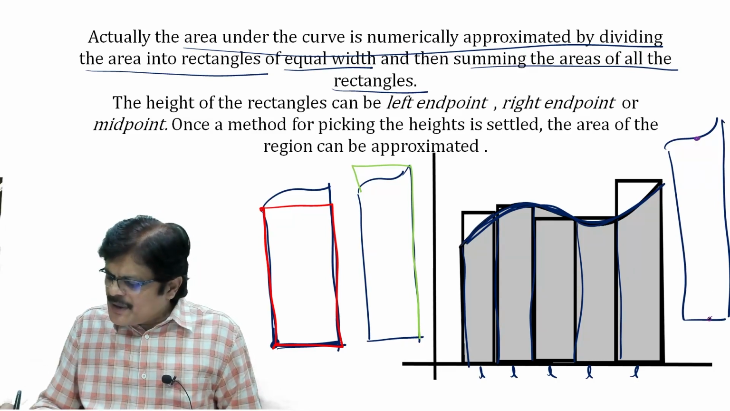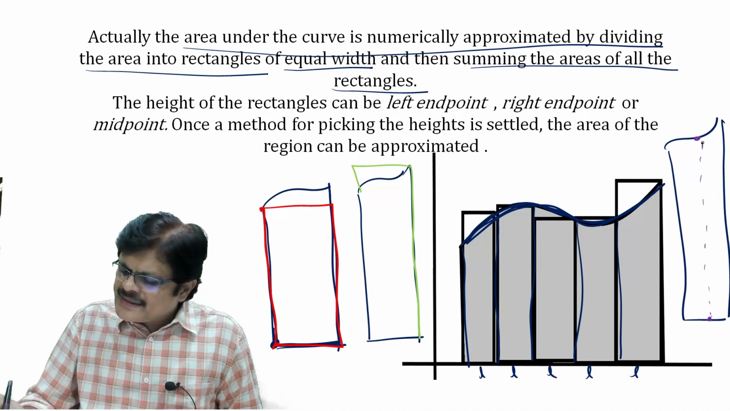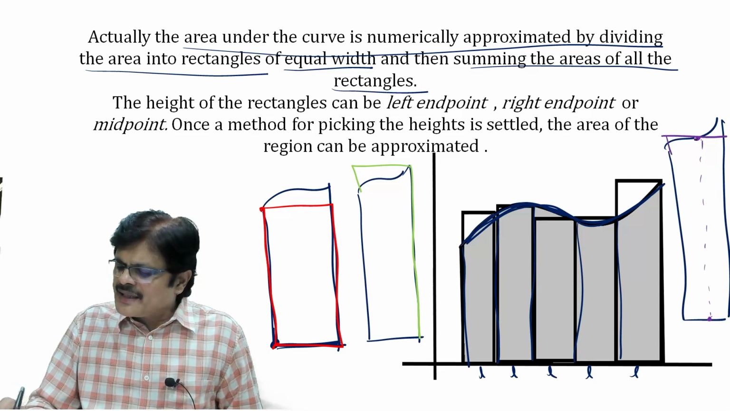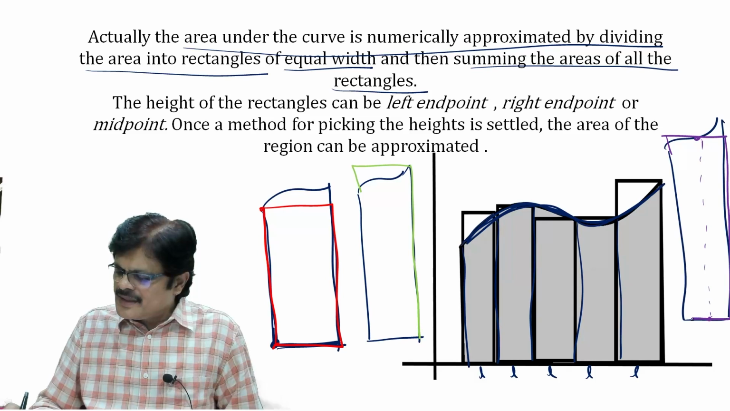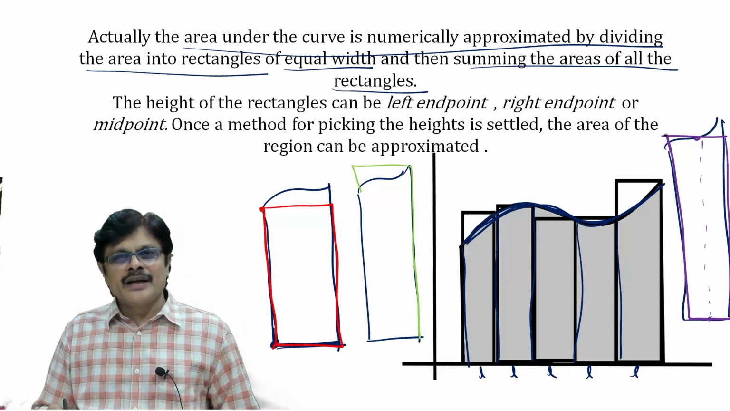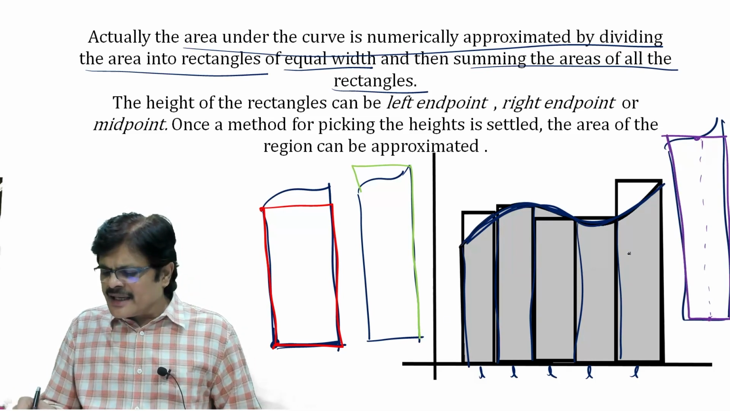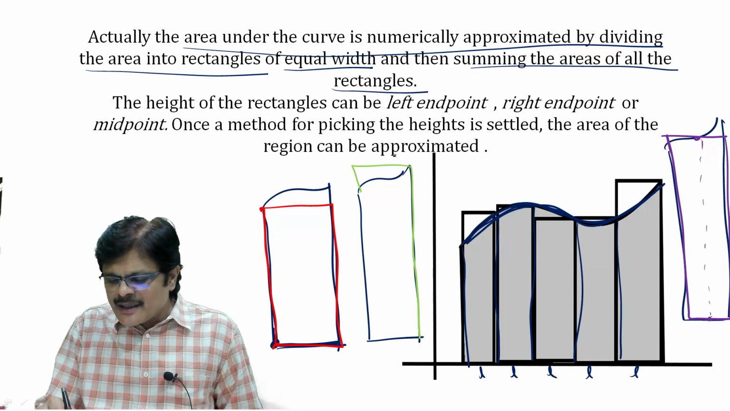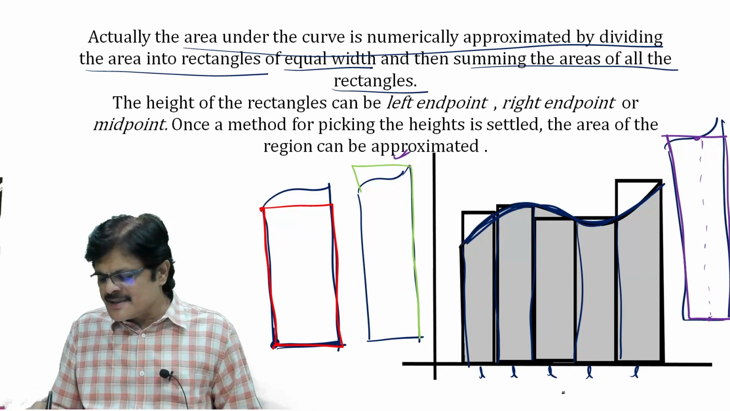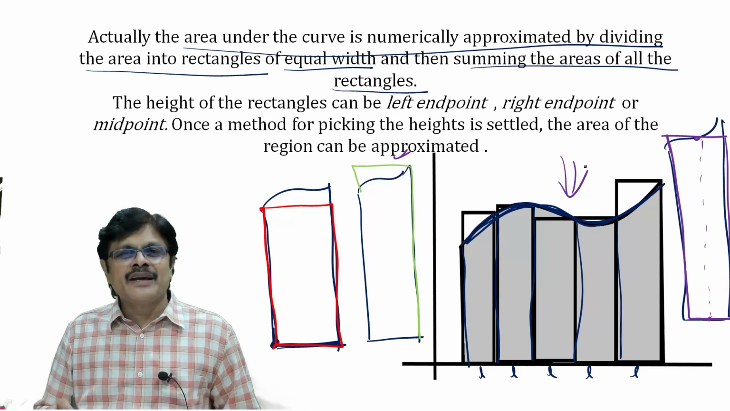The midpoint here, we take it as height. Now this would be the rectangle. This would be the rectangle you are going to get. Actually in this diagram, he has taken the right-hand point. This particular type of rectangles, he has taken in this particular example shown here.